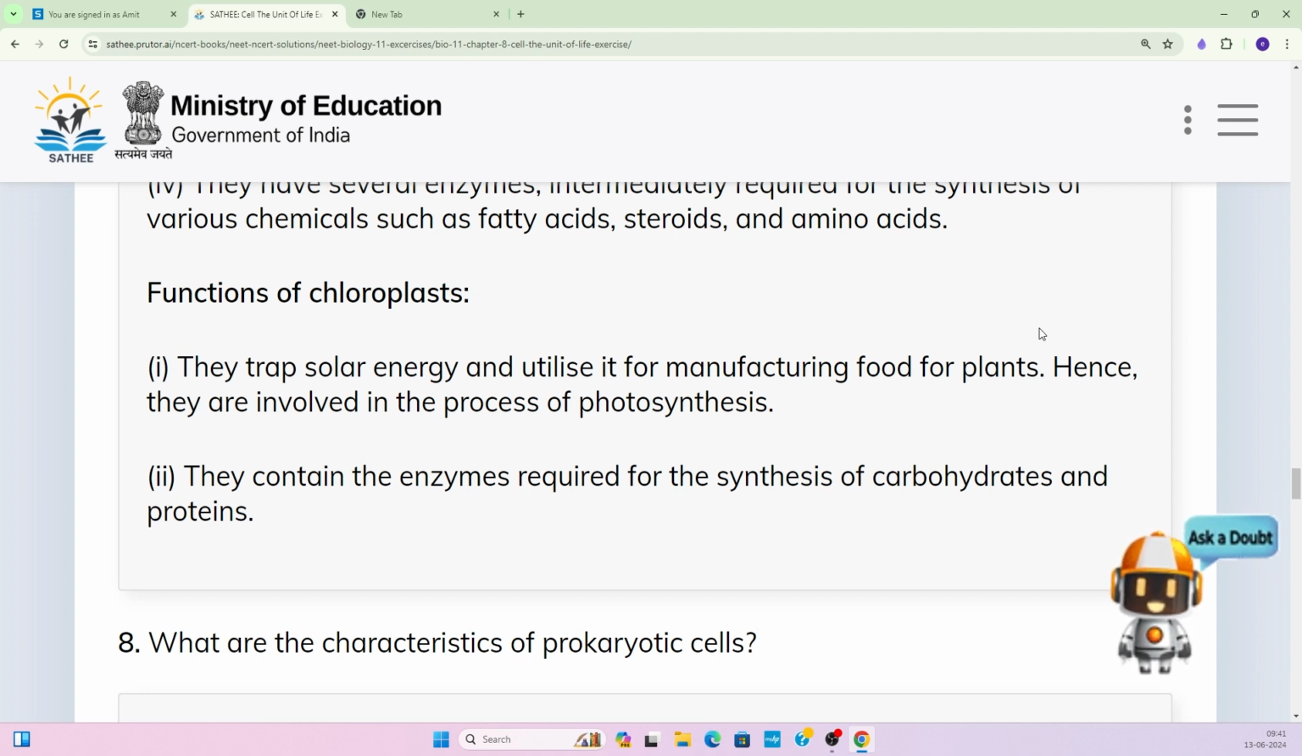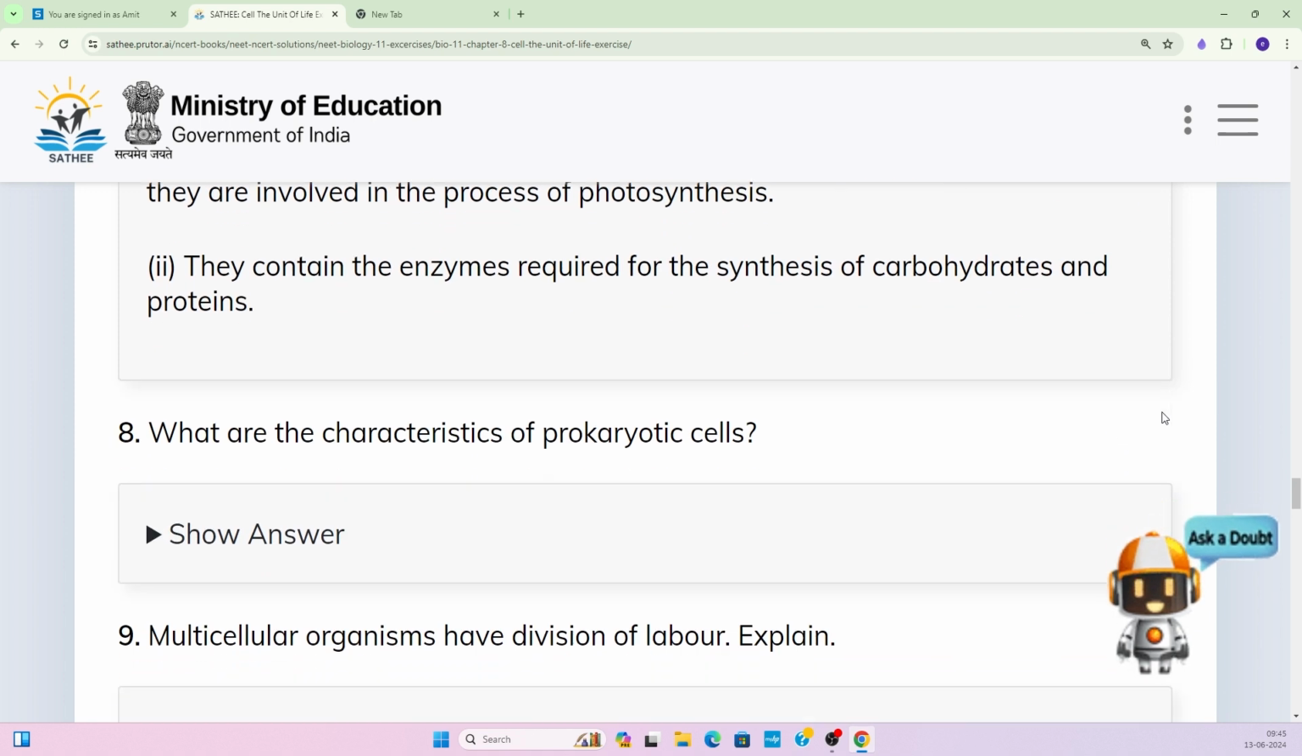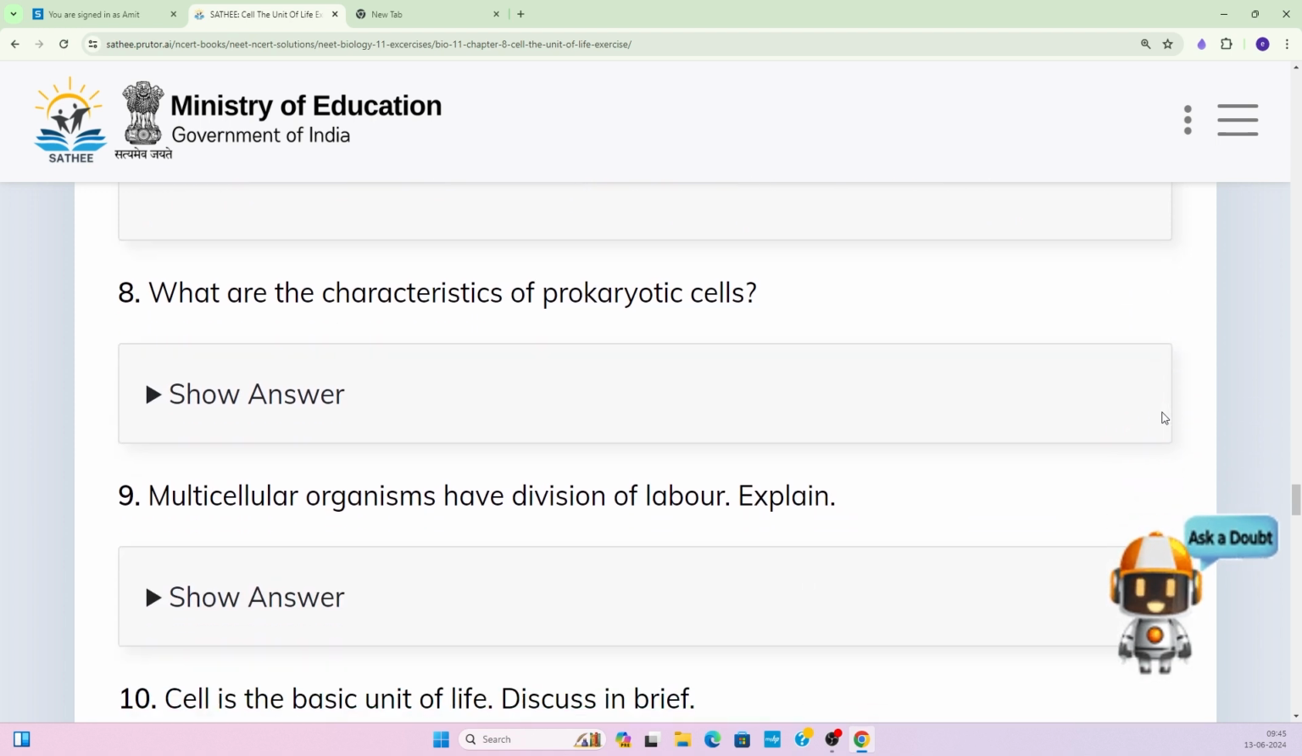Now, they contain the enzymes that are required for the synthesis of carbohydrates and proteins, right? So there are many different enzymes required for the synthesis of carbohydrates and proteins that are present inside the chloroplast region, the stroma. Coming to the next question, what are the characteristics of prokaryotic cell?